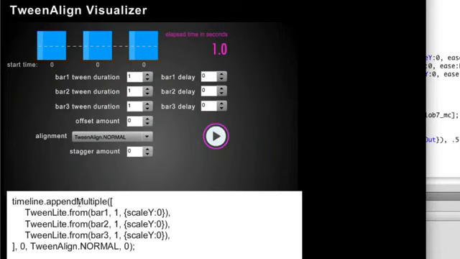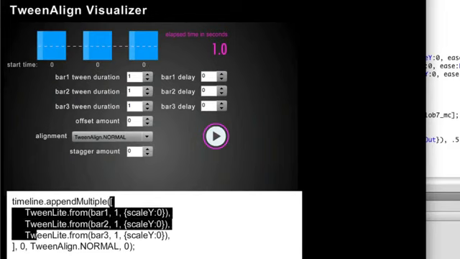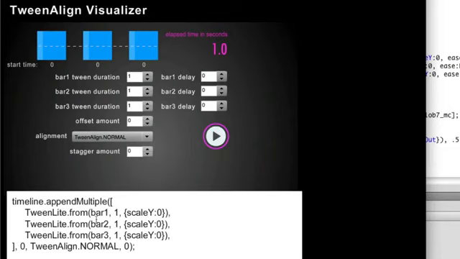Okay, so let's look at this code, which should now make some sense to you. I'm using an appendMultiple, and I have an array of tweens here, and we're just tweening in bar 1, bar 2, and bar 3. They all have the same duration of 1 second, and they're all doing a scale Y change. Right now the tween alignment is set to normal, which means that all the tweens will start at the same time, and there is no stagger provided.